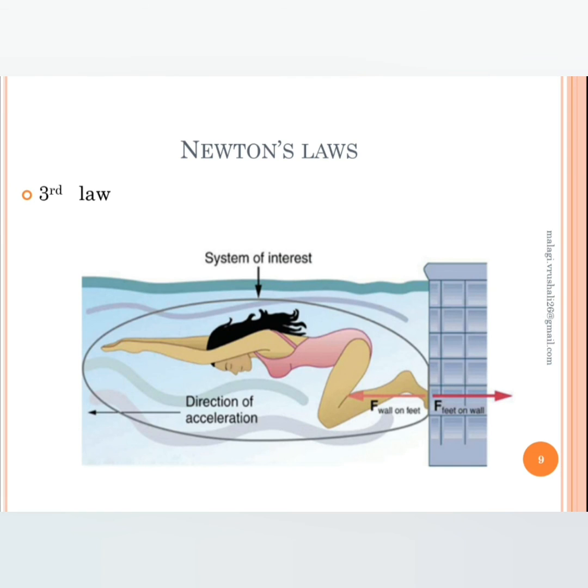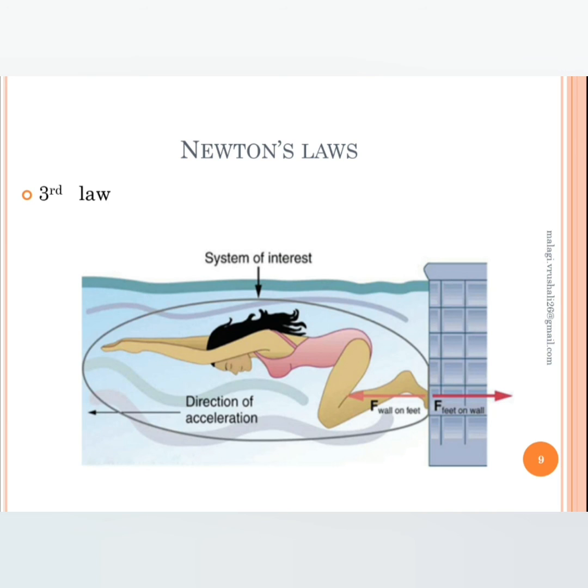The third law of motion of Newton states that for every action there is an equal and opposite reaction. Now I consider a swimmer who is swimming, and there is a wall there, and with the help of her foot she exerts pressure.